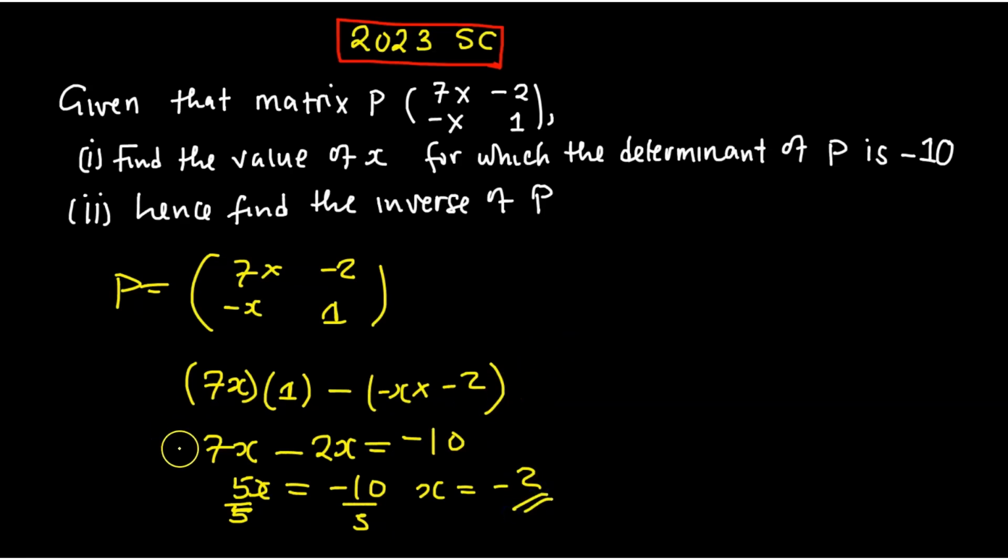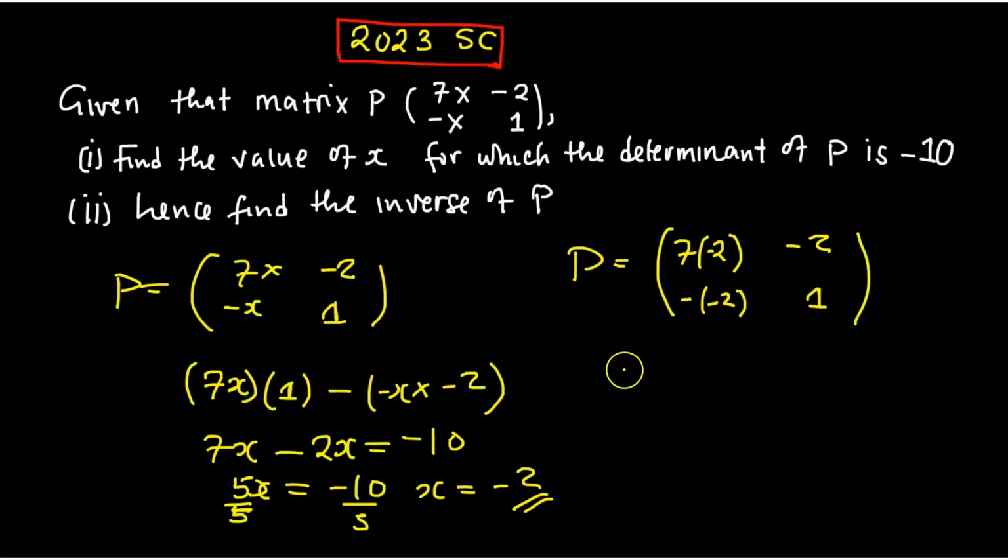Now, after finding the value of x, find the original matrix. So P is equal to 7 multiplied by negative 2. Then negative 2 already there. Then negative x multiplied by negative 2. Then here a 1 already. So the original matrix here, it is negative 14.